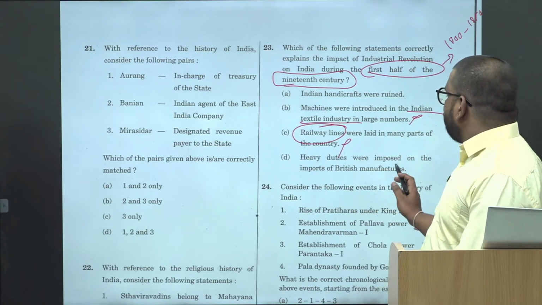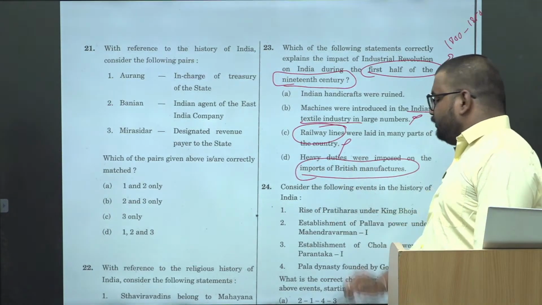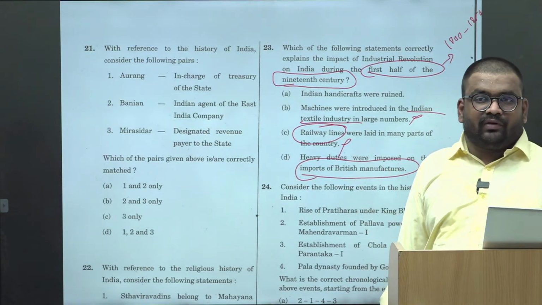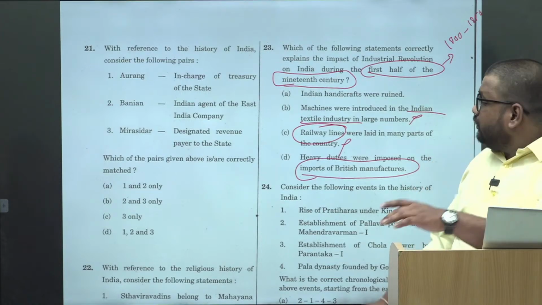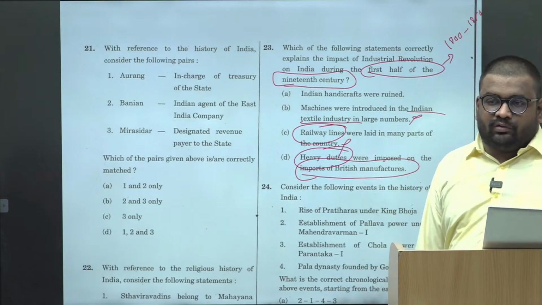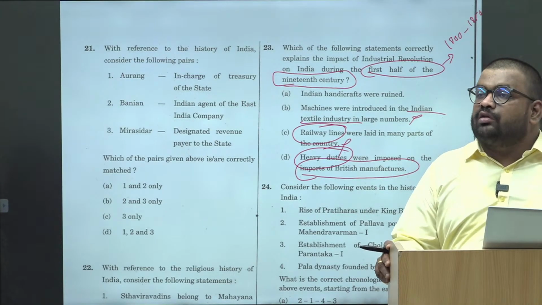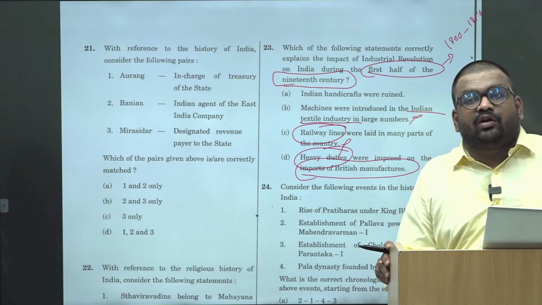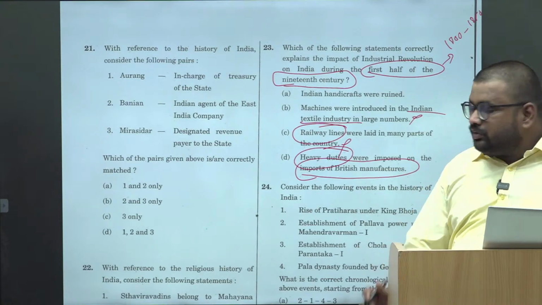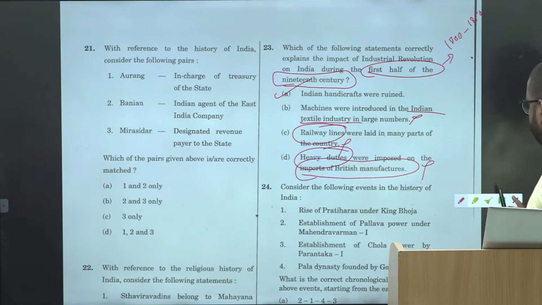Then, heavy duties were imposed on the imports of British manufacturers. Right? Why would they impose the duty on British imports? Basically, it was one-way free trade where they imposed zero duty on the British imports and higher duty on the Indian exports. Right? This is wrong. And Indian handicraft were ruined.